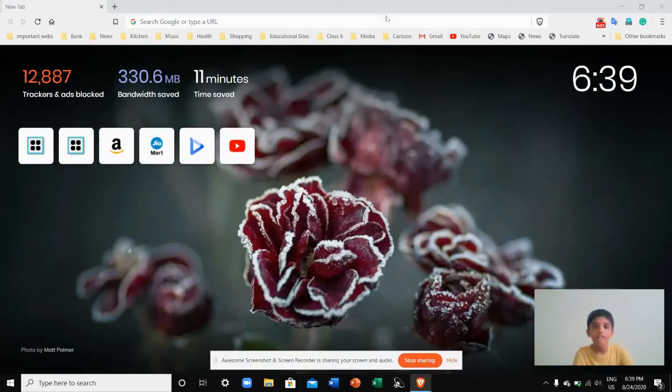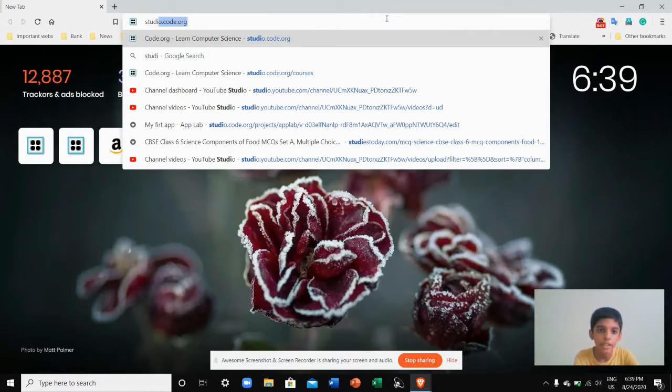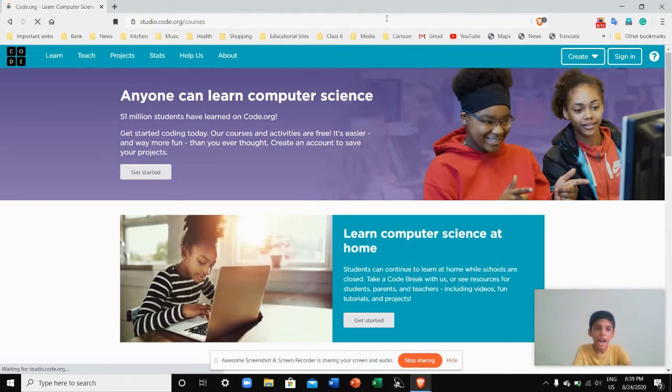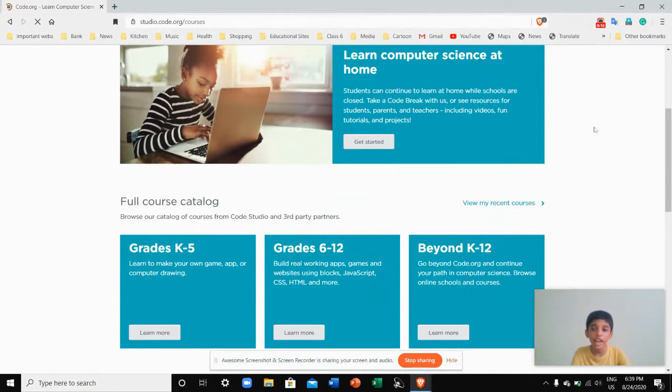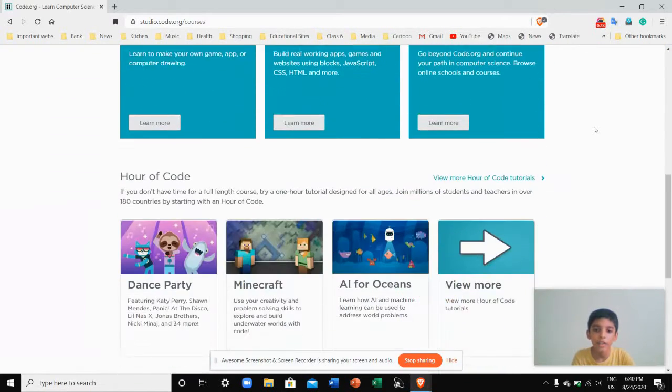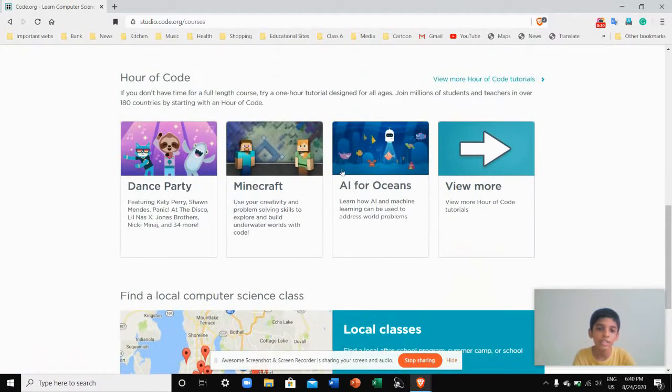Number one, the best free website is studio.code.org. Here they teach block-based coding, and you also have text-based coding, which is very nice. Actually, I use block-based coding because I think that in future text-based coding will not be there. But if you want to learn text-based, then also no problem, it will be there. They also provide you a certificate if you do these courses: Dance Party, Microsoft